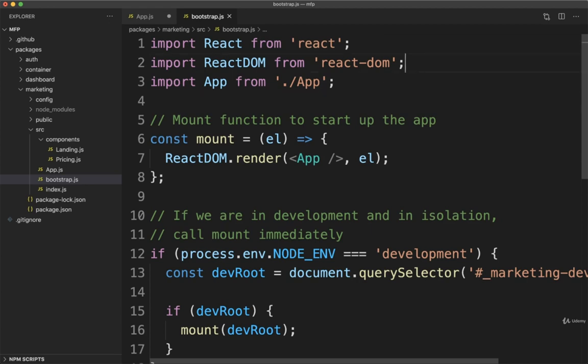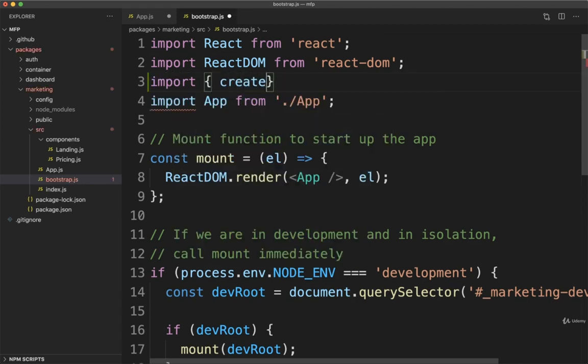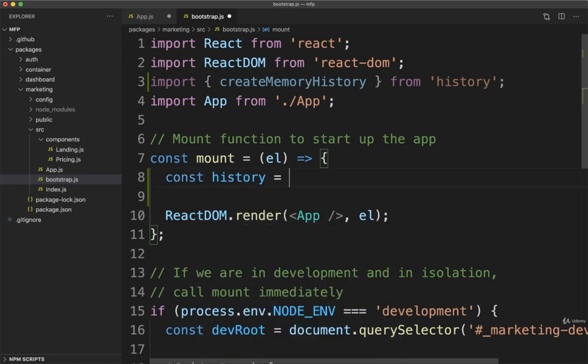Inside of bootstrap.js, I'm going to add in an import statement at the top for createMemoryHistory from history. You'll notice that I imported this from a library called history, not React Router DOM. It turns out that React Router DOM internally makes use of this history library for getting access to all this history-related stuff. So we're then going to use this createMemoryHistory function to create a copy of memory history inside of our mount function. So inside of here, I'm going to say const history is createMemoryHistory. I'm then going to pass that as a prop down into our app component. So I'll put in history is history like so.